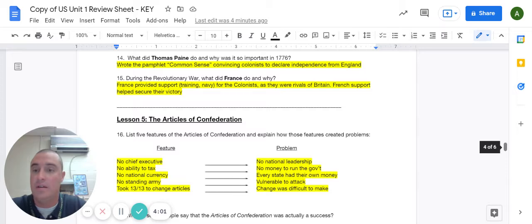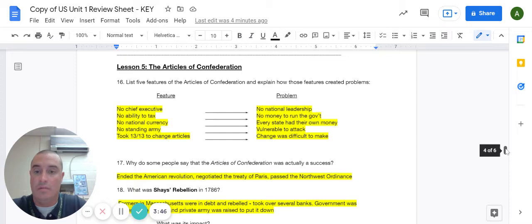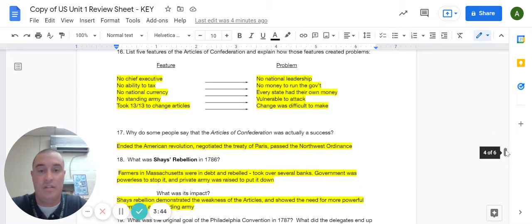This is question 15. France provided support to the colonists through training and through the use of their navy because the French were rivals with Great Britain. And eventually, the French support kind of helps turn the tide of the war and secure the victory for the colonists against the British. Question 16, list 5 features of the Articles of Confederation and explain how these features were problematic.